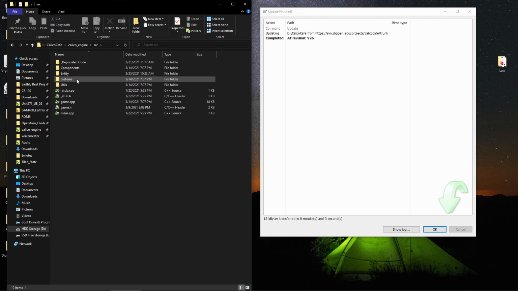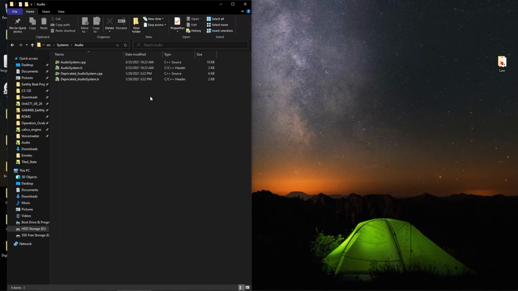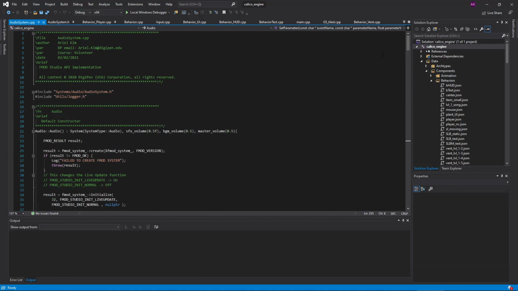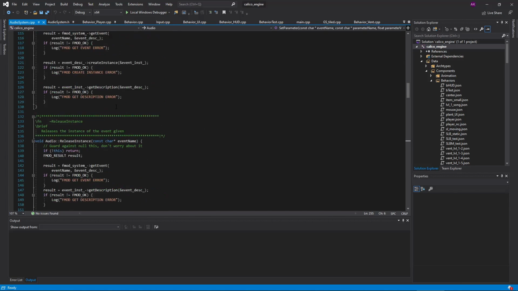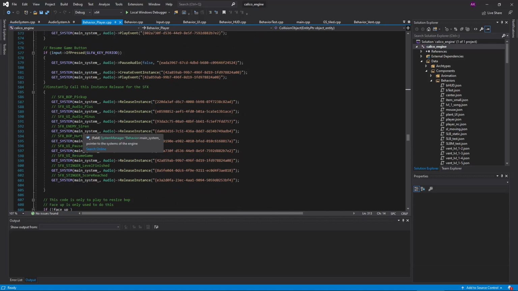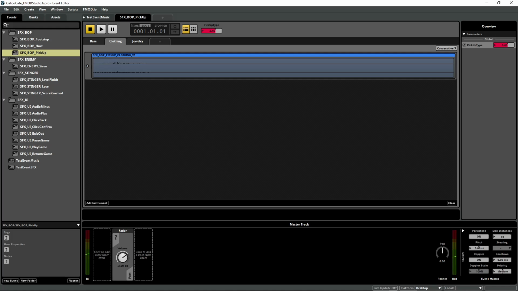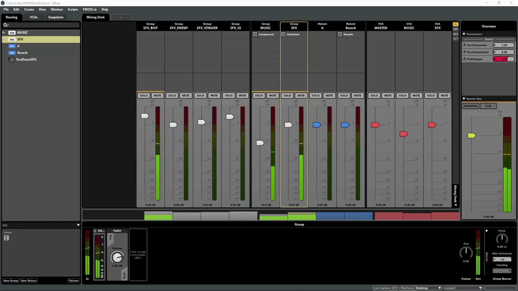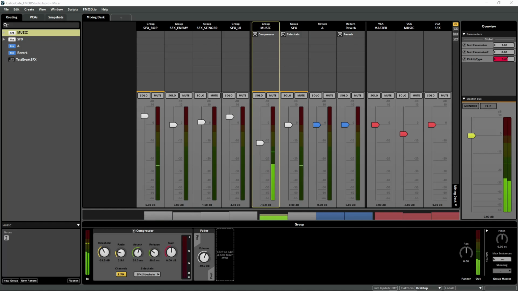FMOD Studio API, Trello, and SVN repo for a year. For the scripts, I had each major function as its own callable function in other parts of the engine. I utilized this by creating a header file that's callable by other scripts through reference of the main system. The music has a compressor affected by the sound design that's changed by parameters based on what type of pickup it is. And this is what it sounds like altogether.